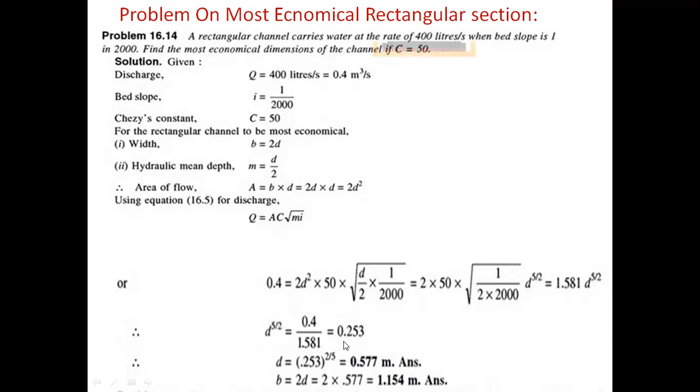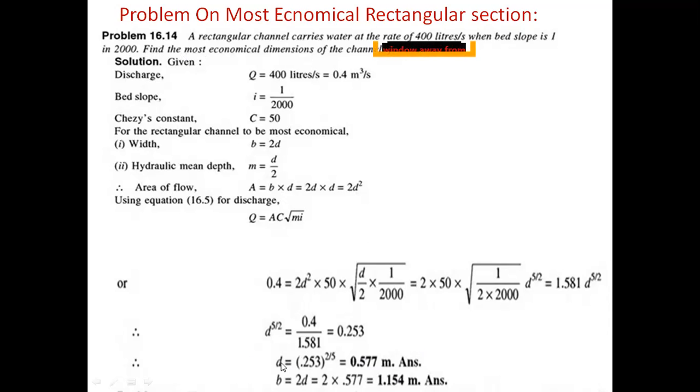Now find the breadth of the channel. What is the formula for the breadth of the channel? B equal to 2d. Now substitute the d value in this equation. B equal to 2 into 0.577, so the B value is 1.154 meters. Now we have found the width of the channel is 1.154 meters, and the depth of the channel is 0.577 meters.